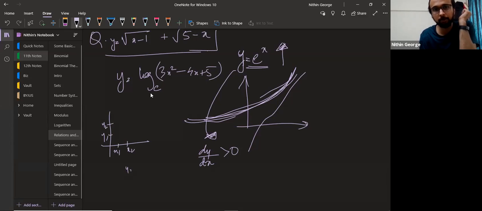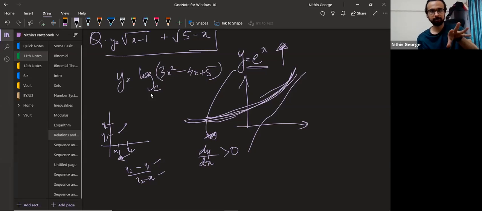So how do you find this? y2 minus y1 by x2 minus x1. If the numerator and denominator are of the same sign, it means that they are increasing. Are you following? I'll by default imagine x2 to be ahead of x1. So y2 should be greater than y1 if this is supposed to be positive. Are you following?